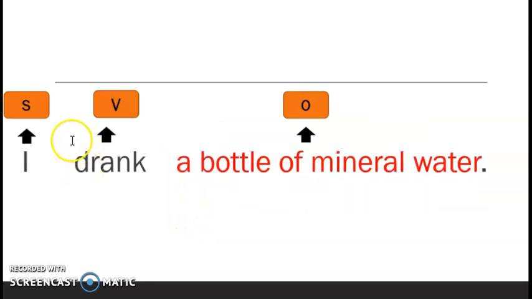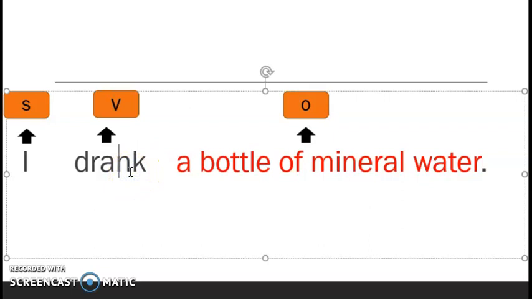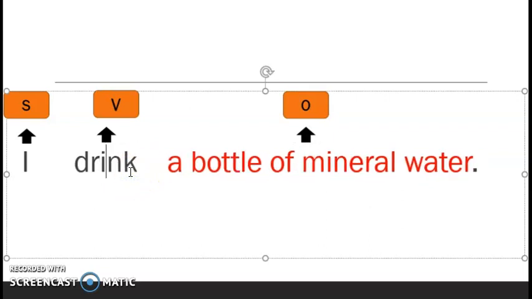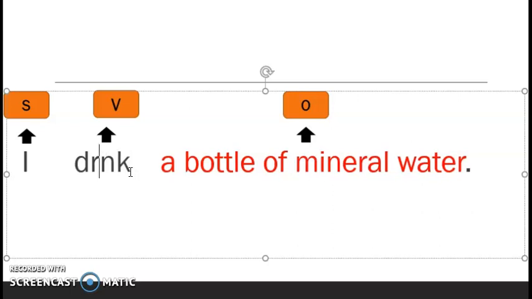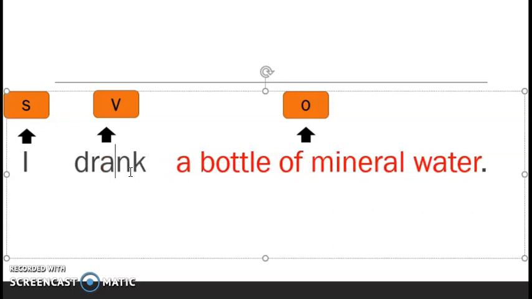Okay, next. Tengok. I drank a bottle of mineral water. Subject, I. Verb, drank. A bottle of mineral water, object. Disebabkan bentuk ayat ni kita buat dalam past tense, sebab tu kena tukar verb dia daripada drink. Sepatutnya dia drink. I drink a bottle of mineral water. Ni sekarang saya tengah minum a bottle of mineral water. Tapi kalau saya sudah minum, I drank a bottle of mineral water.